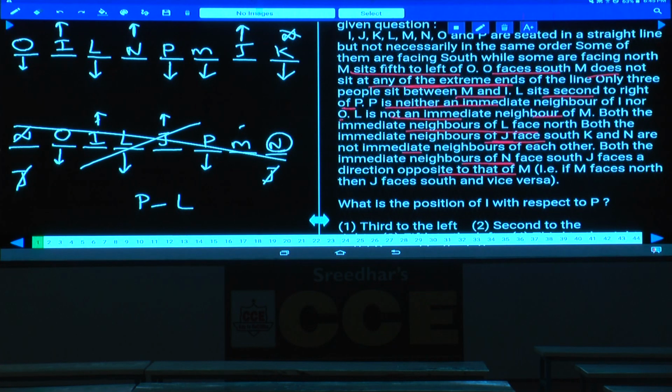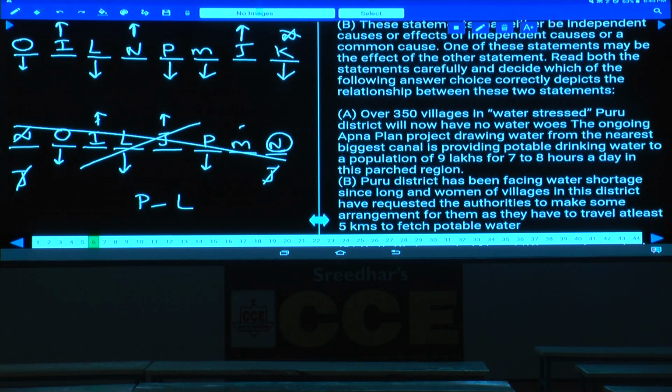Done? Now this is about question numbers 1 to 5. Yes, shall I explain the questions or not required? Okay, fine. First write down this one. Then let us discuss question number 6 and 7.